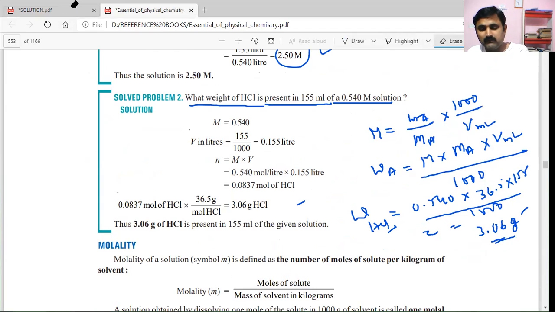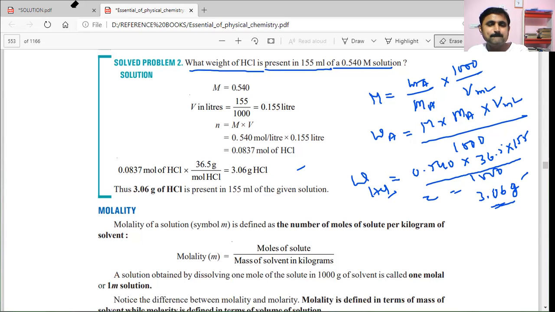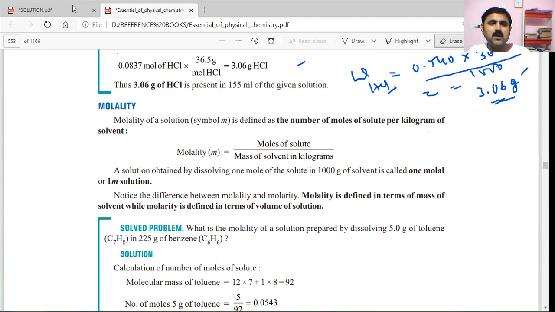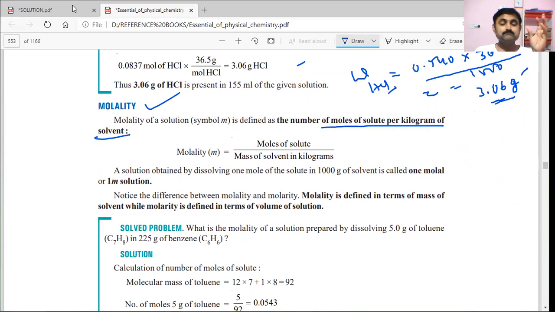Now we will see the next important terminology in concentrations of solutions, that is molality. We express molarity per liter of solution. Here, the number of moles of solute is expressed per kilogram of solvent, very, very clear. We have to stress this very clearly. Solvent is different, solution is different. Here the solvent mass is expressed in kilograms, whereas in molarity the volume of solution is expressed in milliliters and liters.